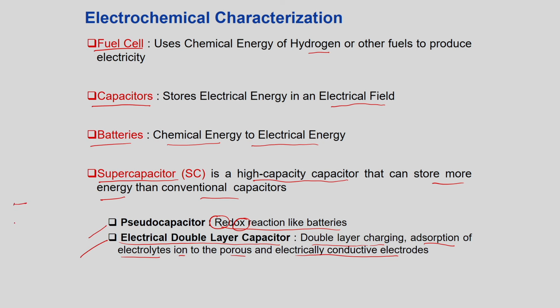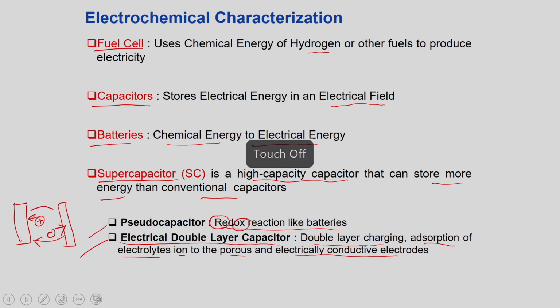So, what happens is you have two electrodes here, let us say, and you have an electrolyte which has positive and negative ions. When you apply an electric field, the positive charges go here and the negative charges go to the other electrode. Then while discharging, it reverses. So, this particular phenomenon of charging and discharging is visible in electrical double layer capacitors.